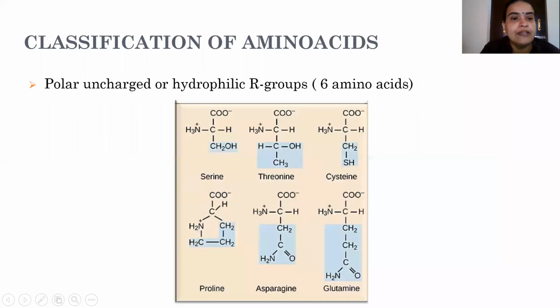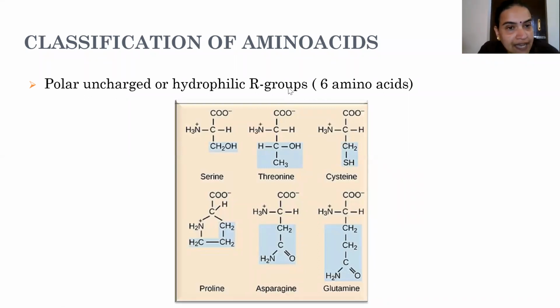Then coming to polar, uncharged or hydrophilic R group. Here we have 6 amino acids in this class, where the R group has either an OH group or an SH group, which makes the R group polar. Then the remaining 2 classes are also polar, but they are charged.